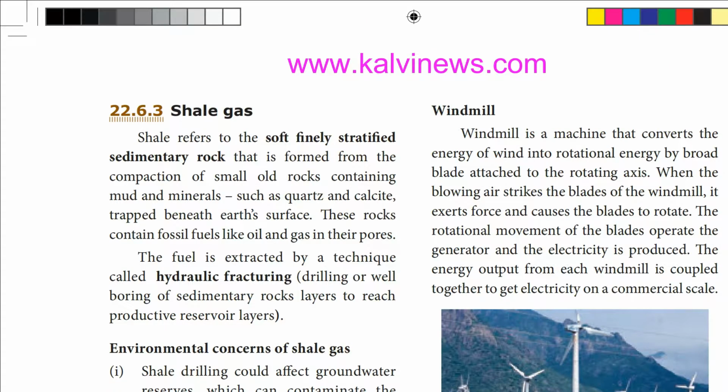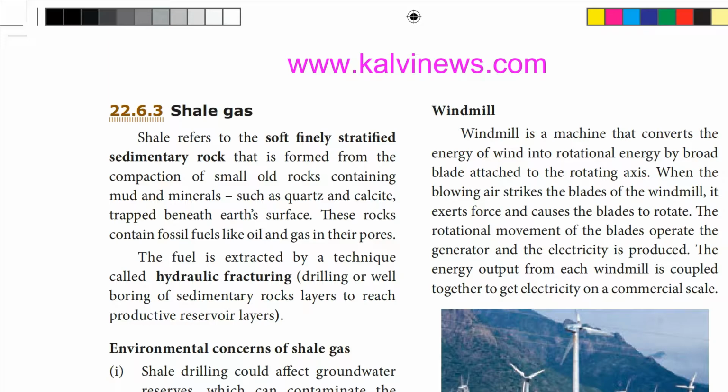What is meant by shale gas? Shale gas refers to the soft, finely stratified sedimentary rock. It is a natural gas that is present between the inner layers of the earth, in sedimentary rock which contains mud and minerals such as quartz and calcite.